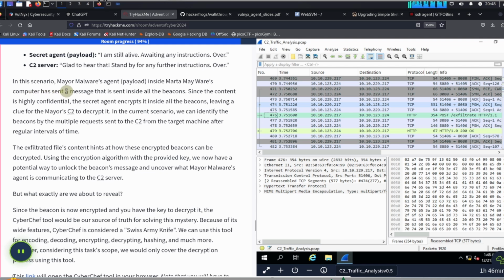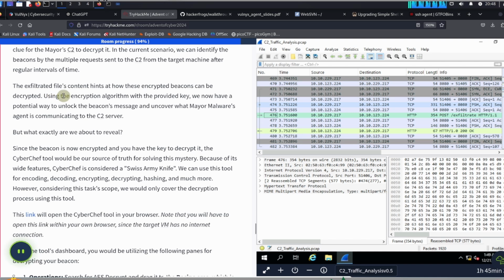In this scenario, Mayor Malware's agent, the payload, inside of Marta Mayware's computer has sent a message inside all the beacons. Since the content is highly confidential, the secret agent encrypts it inside all the beacons, leaving a clue for the mayor's C2 to decrypt it. In the current scenario, we can identify the beacons by the multiple requests sent to the C2 from the target machine after regular intervals of time.